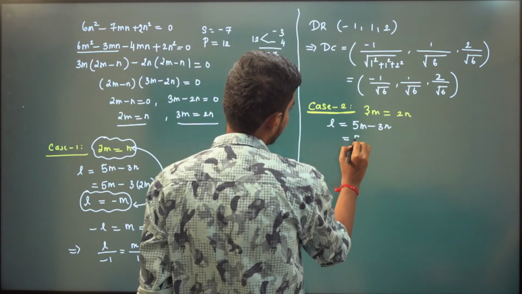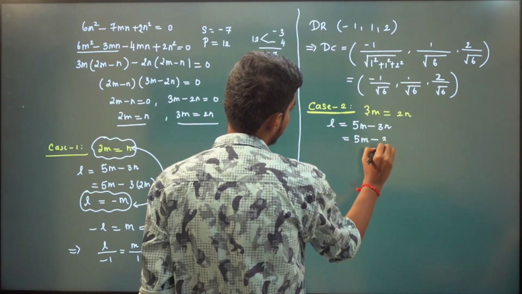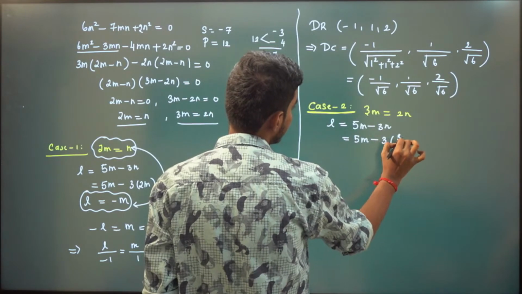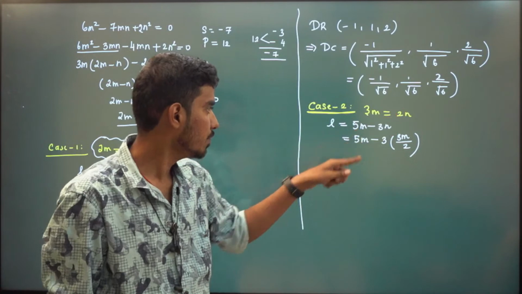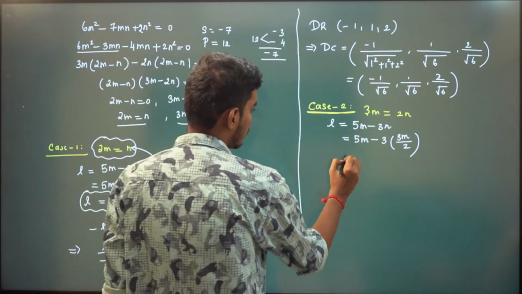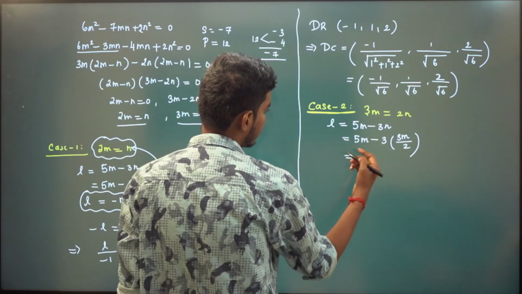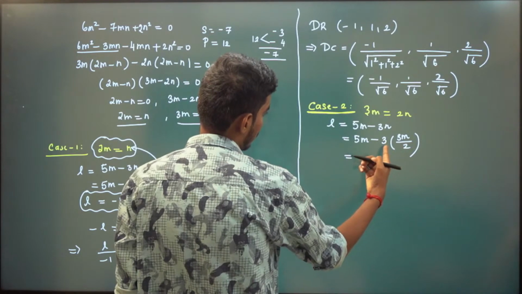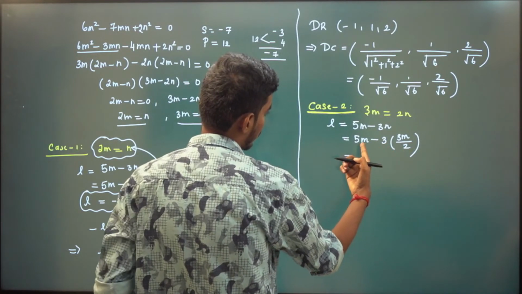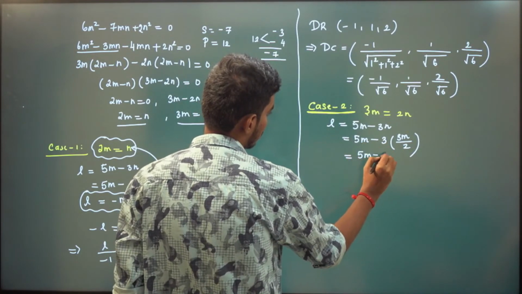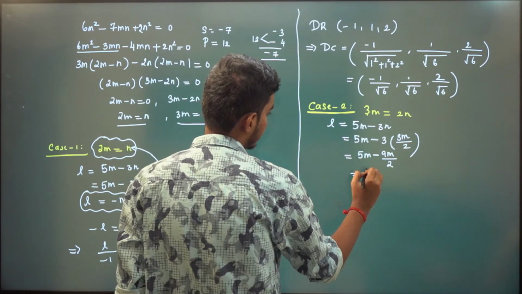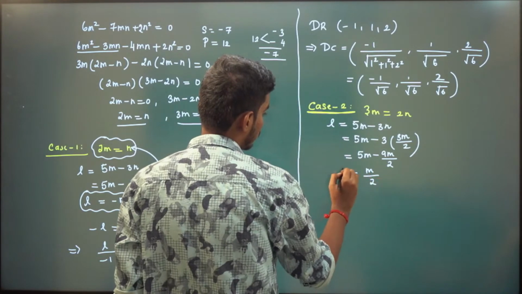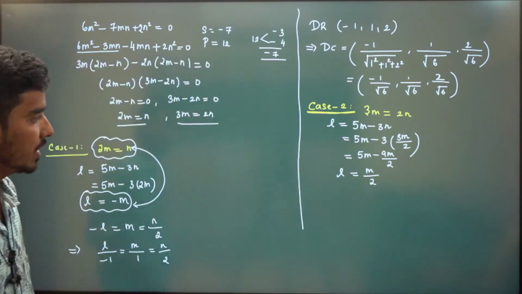So 5m minus 3 times n, and n is 3m by 2, right? So this is 5m minus 9m by 2, which is 10m minus 9m over 2. So L is m by 2, right?